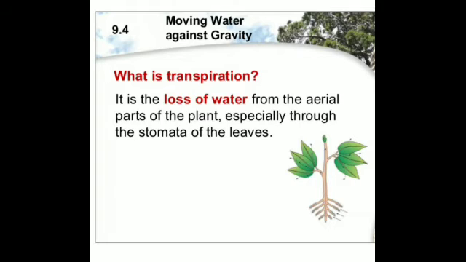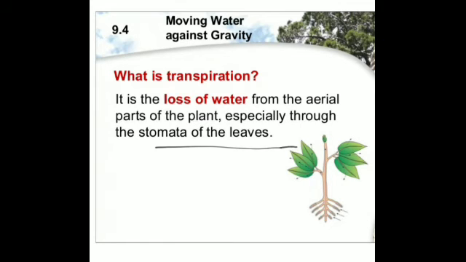Is that clear? So this water is utilized for photosynthesis, but some amount of water is stored in certain parts, in leaves, stems or so, and the remaining water evaporates into the atmosphere through the stomata of the leaves. That is, the pores present on the epidermis of the leaves. So this process is called transpiration. The loss of water from plants, mainly through leaves as water vapor, is called transpiration, and this transpiration helps in the ascent of sap.